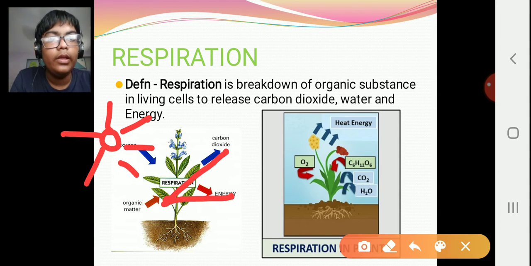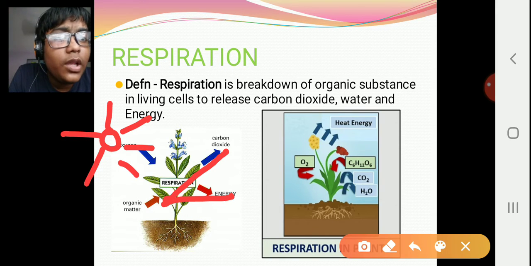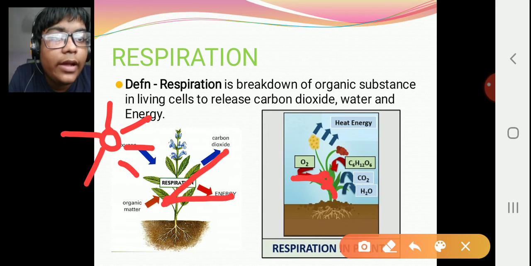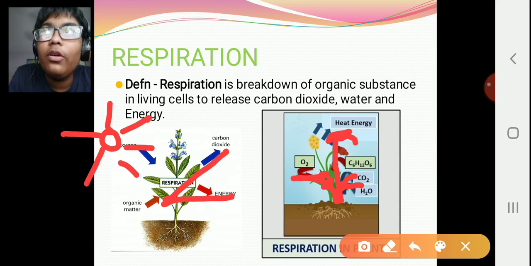You can see it here in a better way, with the formulas also. Glucose is already present in plants because of photosynthesis. The oxygen reacts with the glucose and it breaks down into carbon dioxide and water, and then it gives out heat energy and also adenosine triphosphate.